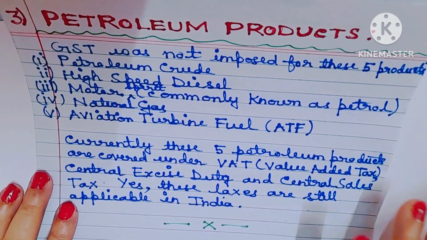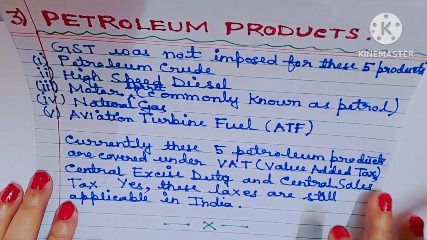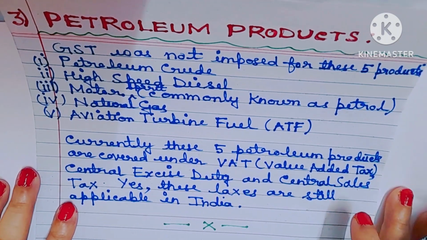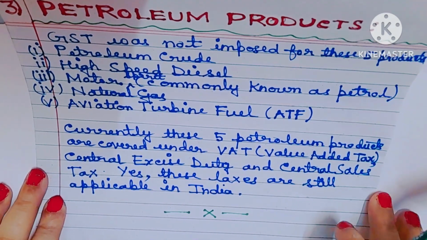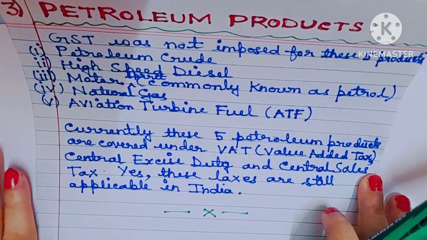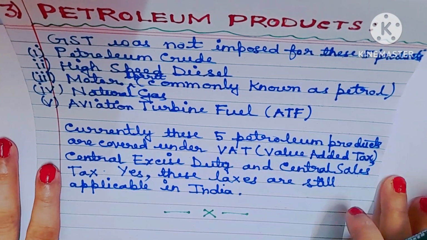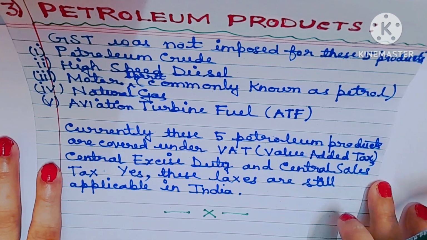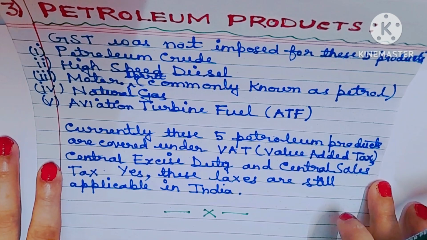Understood? Because these items are not taxed or covered under GST. I hope everything is clear now. So even after the implementation of GST, a few indirect taxes still exist, like VAT, that is value added tax, central excise duty and central sales tax.